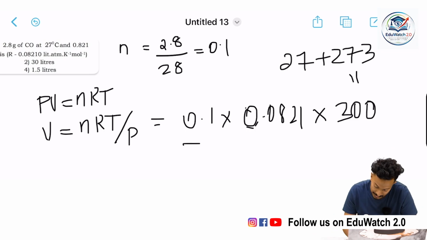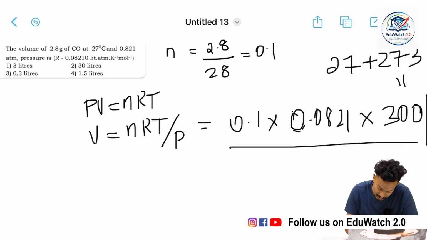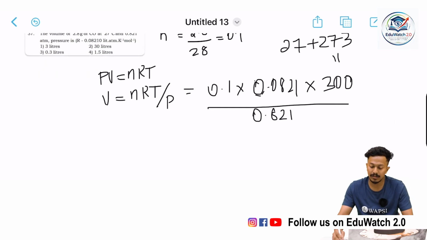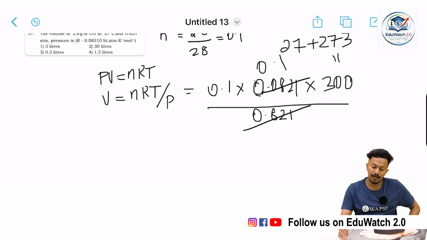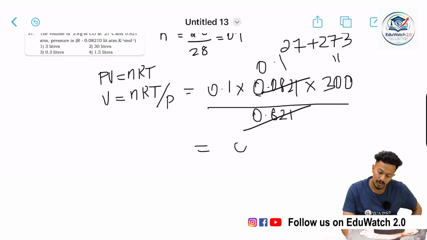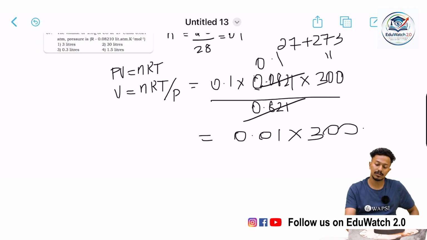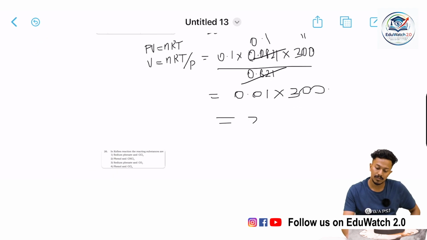By the pressure, 0.821. We could cancel out 0.1 into 0.1 gives 0.01, into 300, which gives us 3 liters.